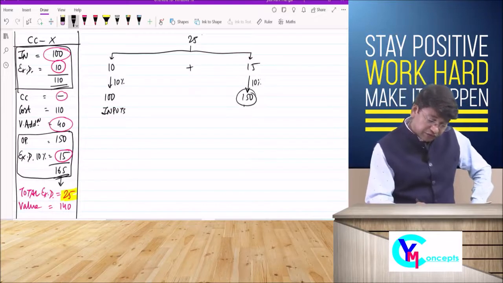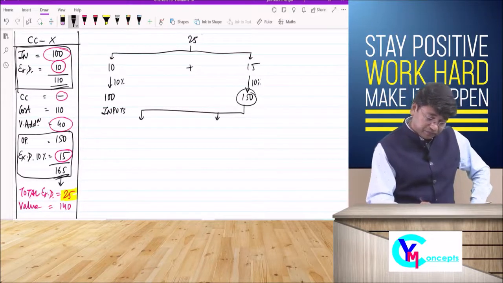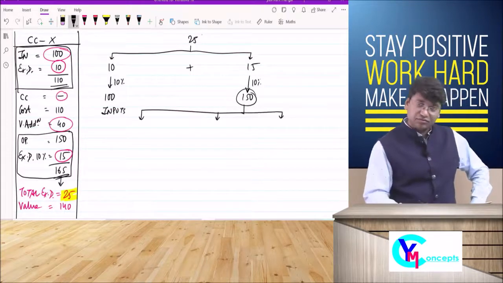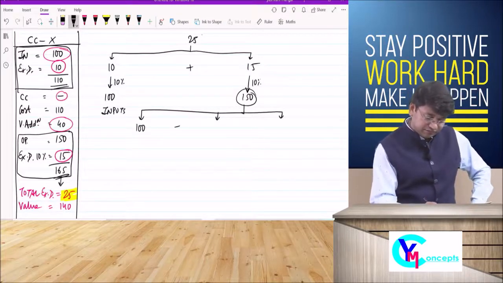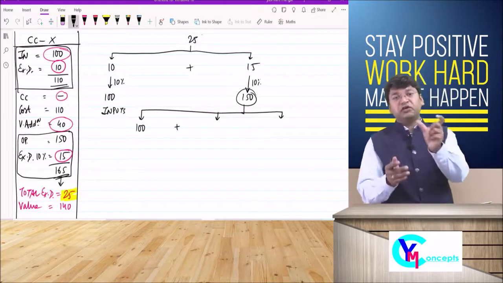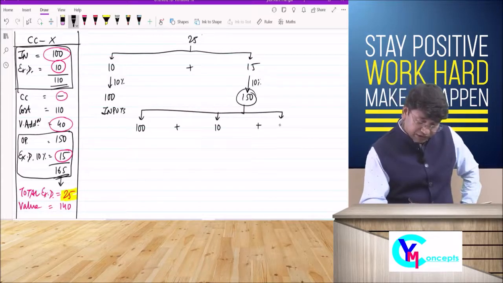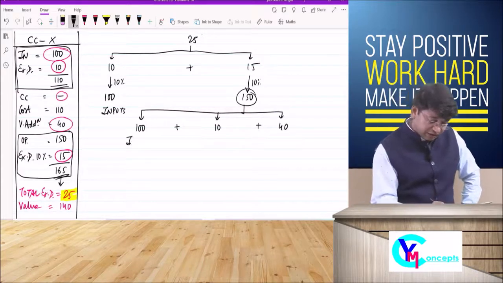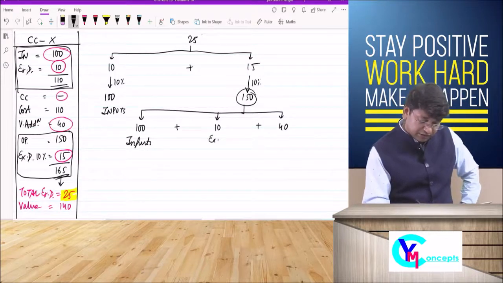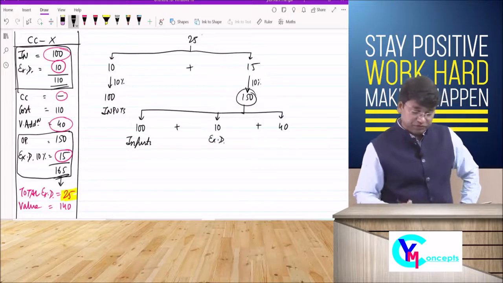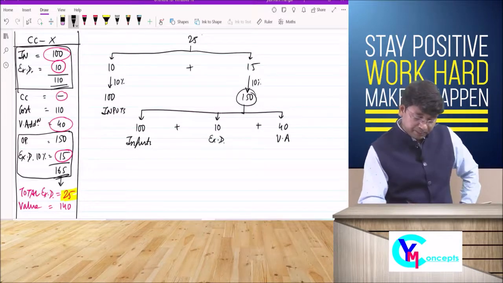Now how did this 150 come? We are breaking down the figure of rupees 150. It is 100 plus 10 plus 40. What is 100? Inputs. What is 10? Excise duty paid on inputs. What is 40?